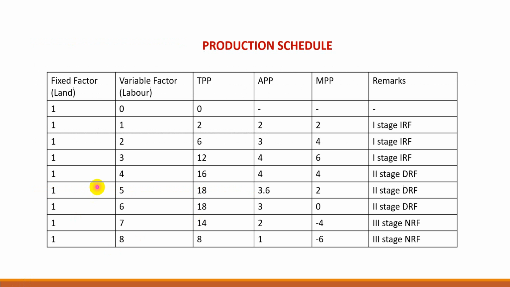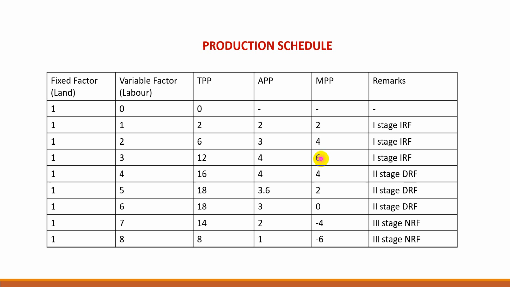Let us see this table. Other factors are fixed. Only one variable factor, let us assume labor. Fixed factor, land 1 acre, all are constant. Variable factor, labor 0, 1, 2, 3, 4, 5, 6, 7, 8. First we have to assume the MPP. At 0, MPP is undefined. So for 1 unit MPP is considered 2, the next is 4, then 6. So 2, 4, 6 it is increasing and 6 is the highest value of MPP.